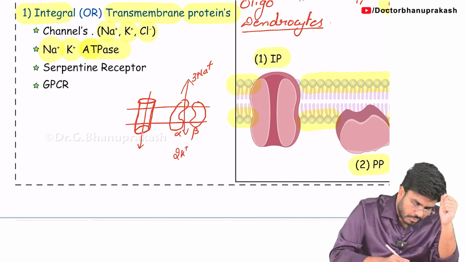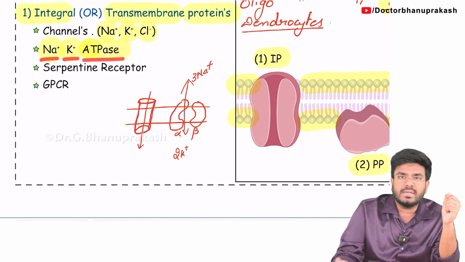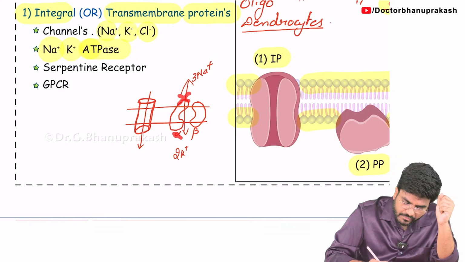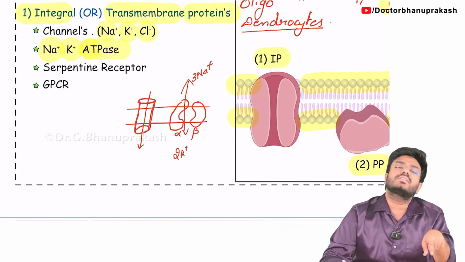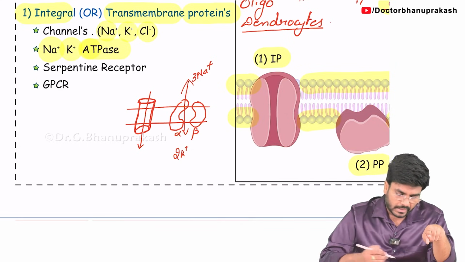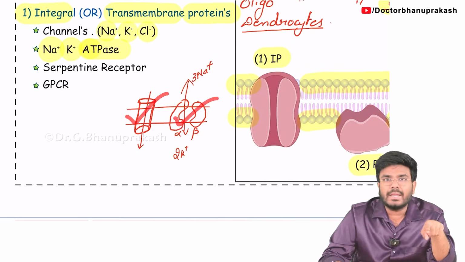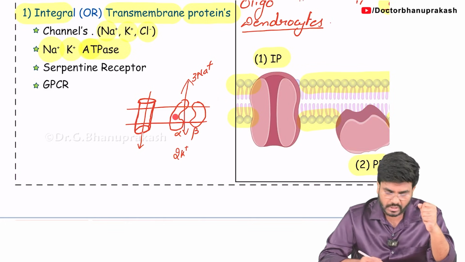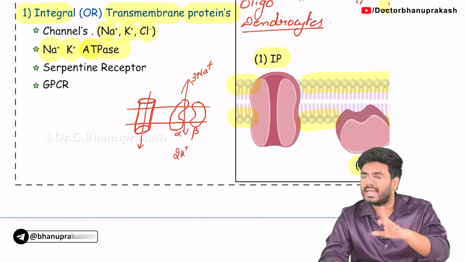Okay, so the sodium potassium ATPase is also extending from outside to inside. So it's also an example of a transmembranous protein. But remember, one is a channel, the other one is a carrier protein. The one which undergoes the shape change is called what? Carrier protein. The sodium potassium pump is a carrier protein.